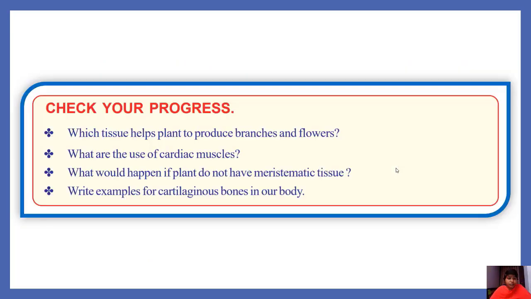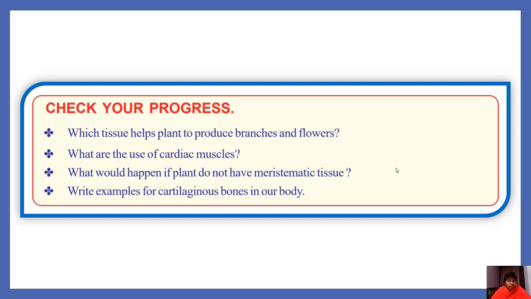Which tissue helps plants to produce branches and flowers? Intercalary meristem helps the plant to produce branches and flowers. What are the uses of cardiac muscles? Cardiac muscles help in transportation of blood from body parts to heart and heart to body parts.